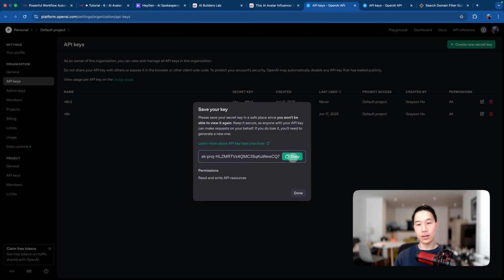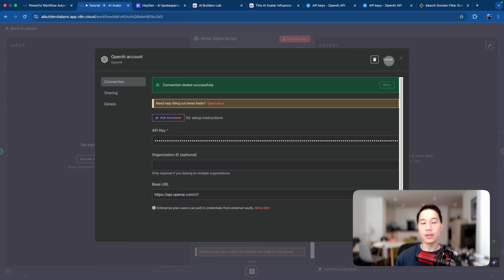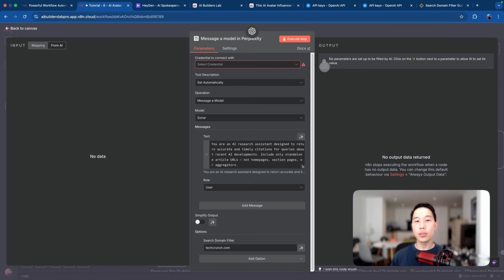So you can copy this key, head back to the tutorial, paste it in and save. And if this API key is correct, it should say connection tested successfully. So once you have set up the OpenAI credentials, we can now head back to the canvas and click on the Perplexity 2 node. And I'll explain what's going on here.